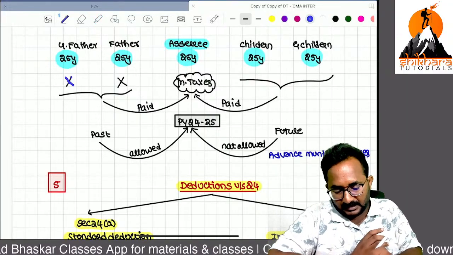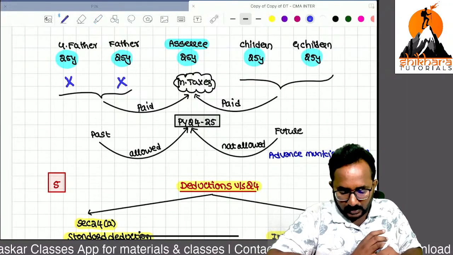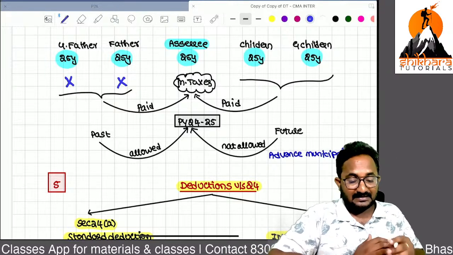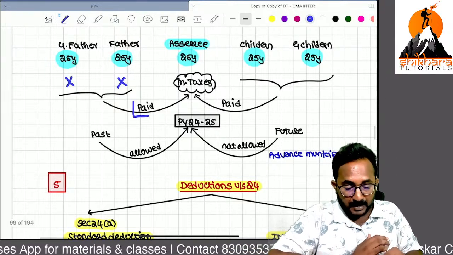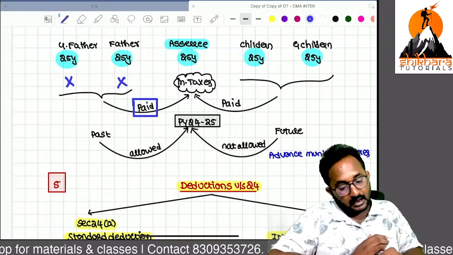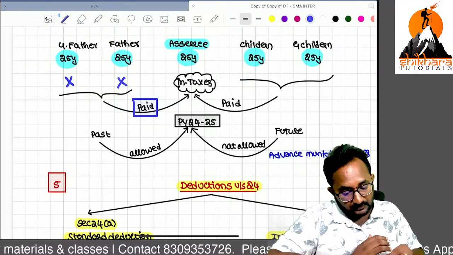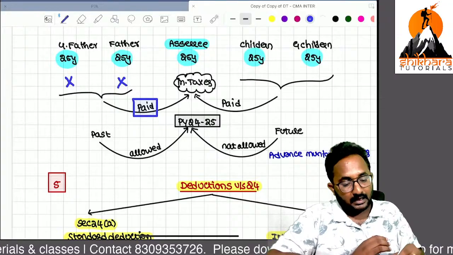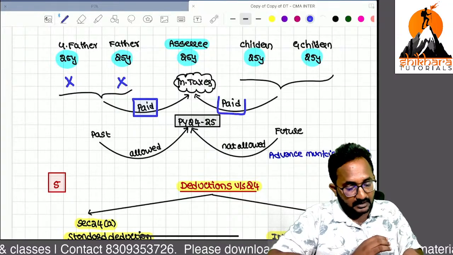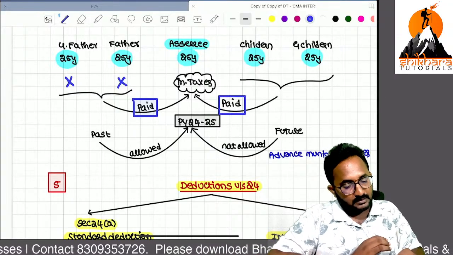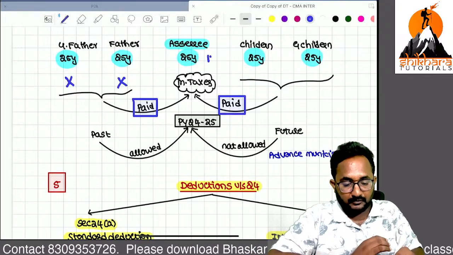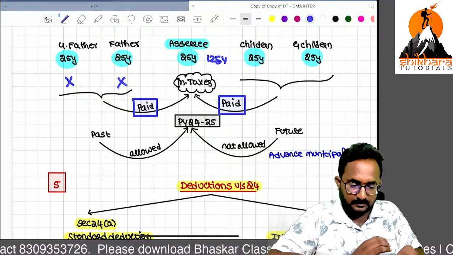Previously municipal taxes were not paid. Now the assessee pays municipal taxes for the past 50 years, the present 25 years, and the future 25 years. That means totally he is paying for 125 years. Is it possible? Yes.